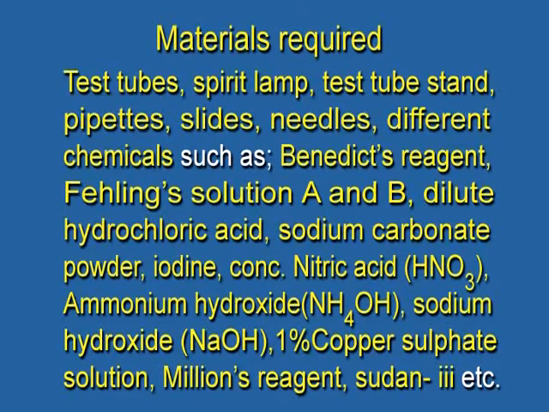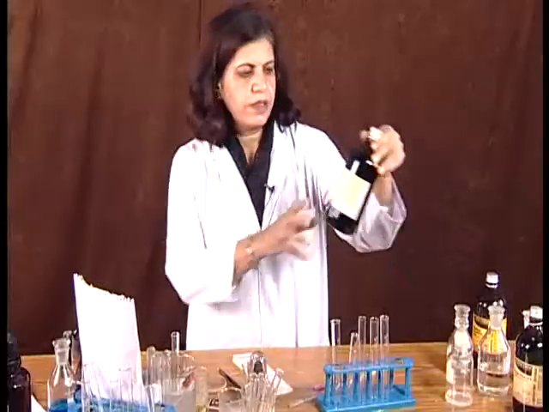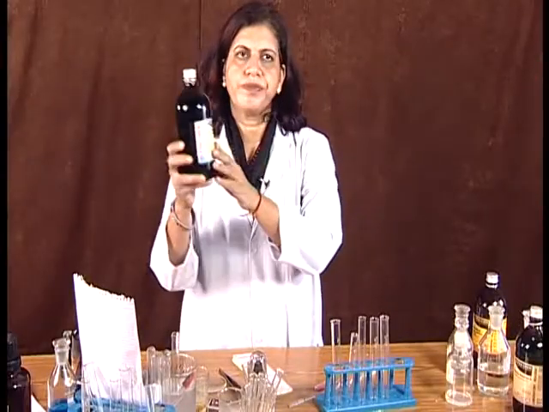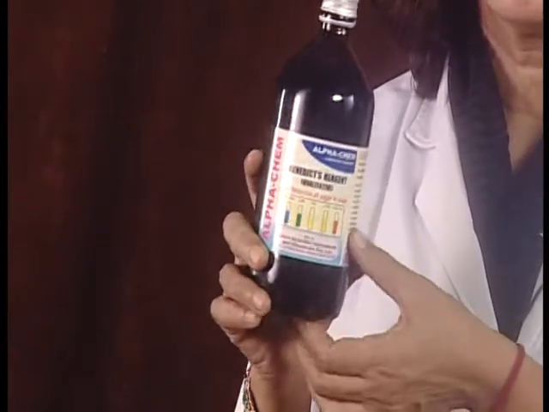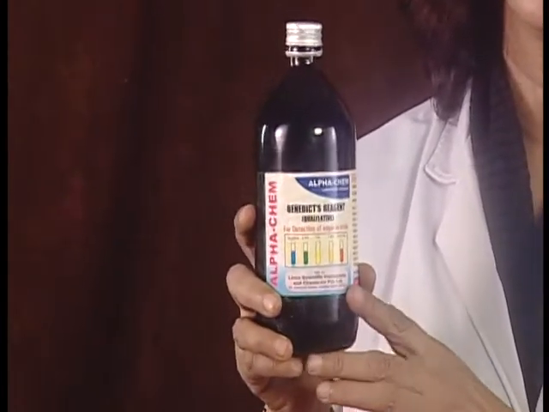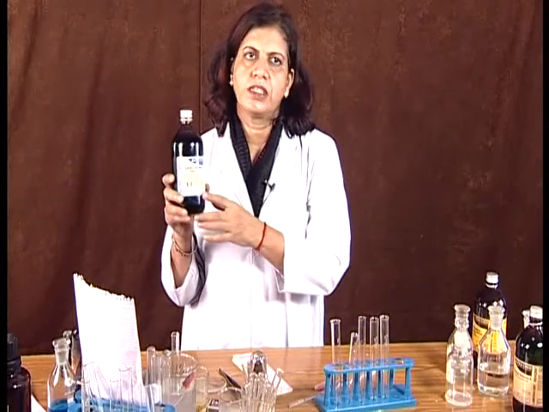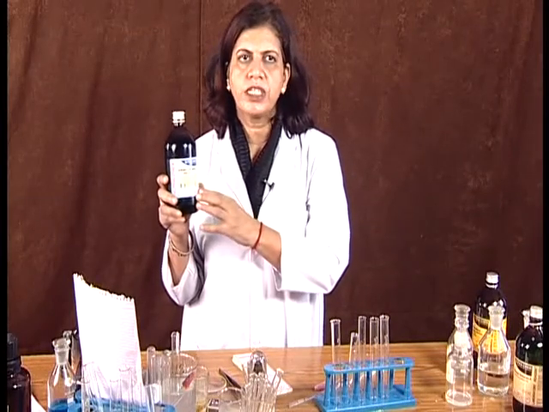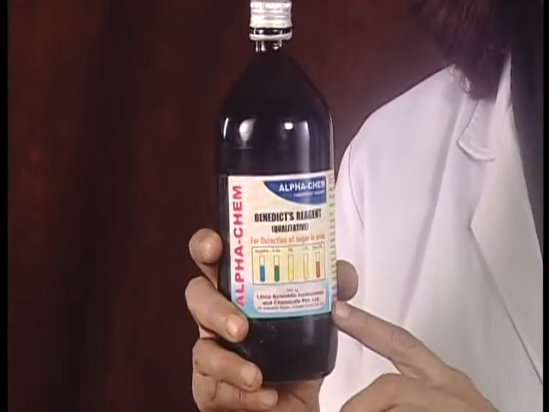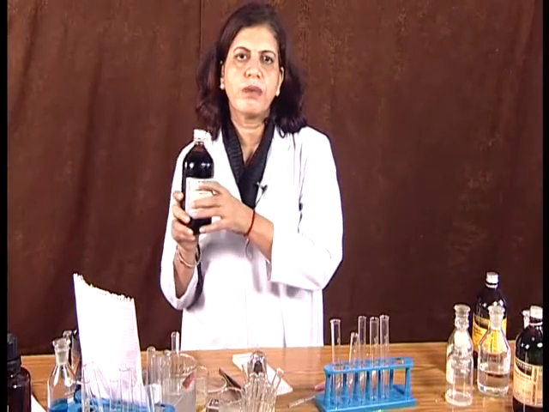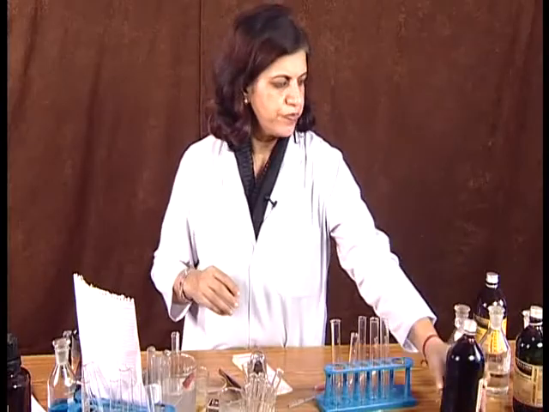Different chemicals, first of all we will talk about Benedict's reagent. This is the Benedict's reagent. What is Benedict's reagent? Benedict's reagent contains sodium citrate, sodium carbonate, copper sulfate and distilled water. So, this is the composition of the Benedict's reagent.